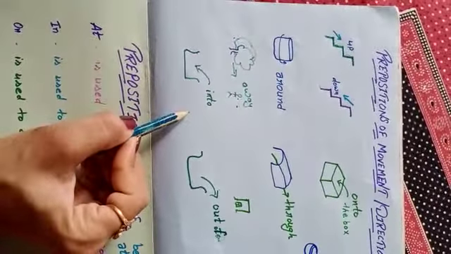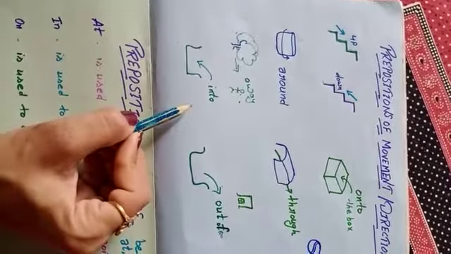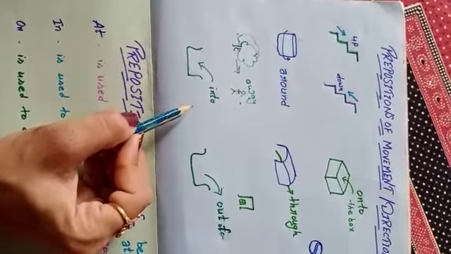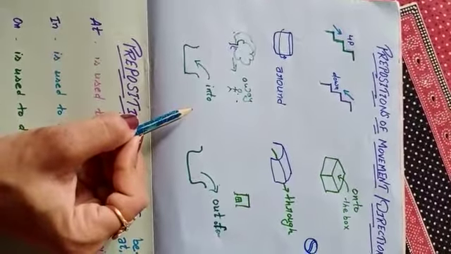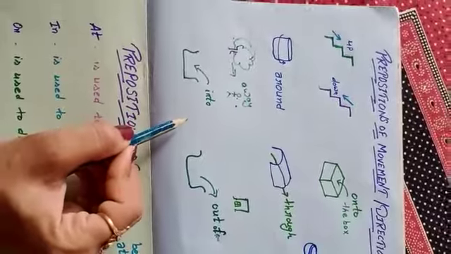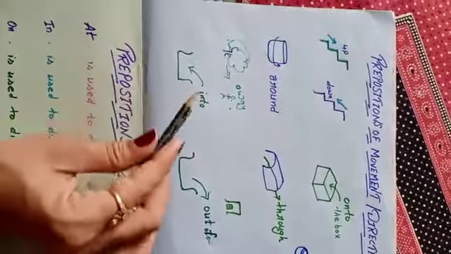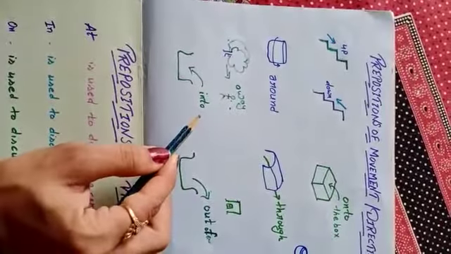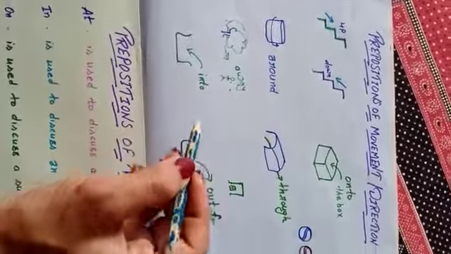In is used for the resting position, like I am sitting in the room. Okay, we are surrounded by the room. He is in the house. The person is in the house means he is surrounded by the house. The thing is on a particular place, but here the movement is shown. The frog jumped into the pond, the action is shown here.